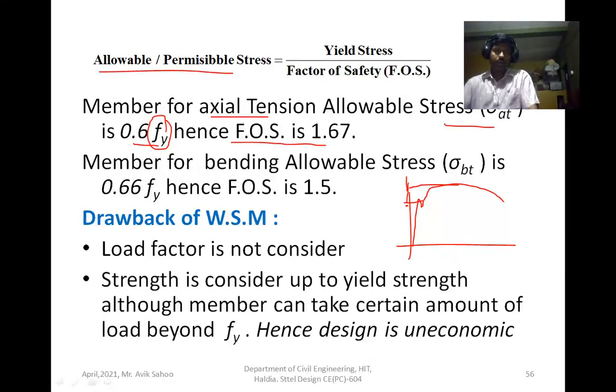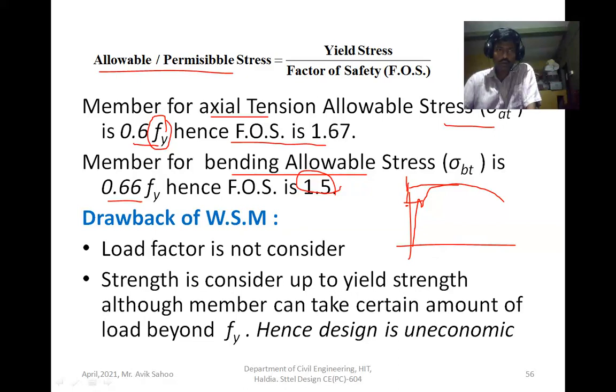And remember, for bending, for different types of forces, different allowable stresses are given in IS 800 1984, the working stress method code. So here the allowable stress given is 0.66 Fy. So the factor of safety is 1.5.